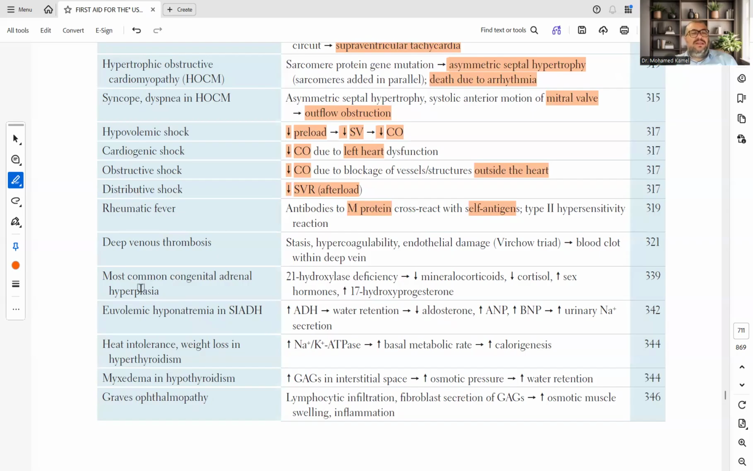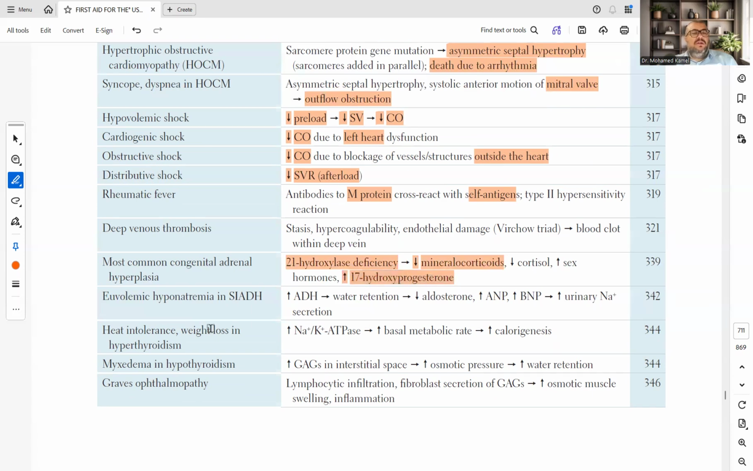Most common congenital adrenal hyperplasia, 21-hydroxylase deficiency, leads to reduced mineralocorticoids, reduced cortisol, and increased sex hormones, increased 17-hydroxyprogesterone. Euvolemic hyponatremia with syndrome of inappropriate ADH, increased ADH, antidiuretic hormone, leads to water retention, reduced aldosterone, increased atrial natriuretic peptide, increased brain natriuretic peptide, increased urinary sodium secretion.